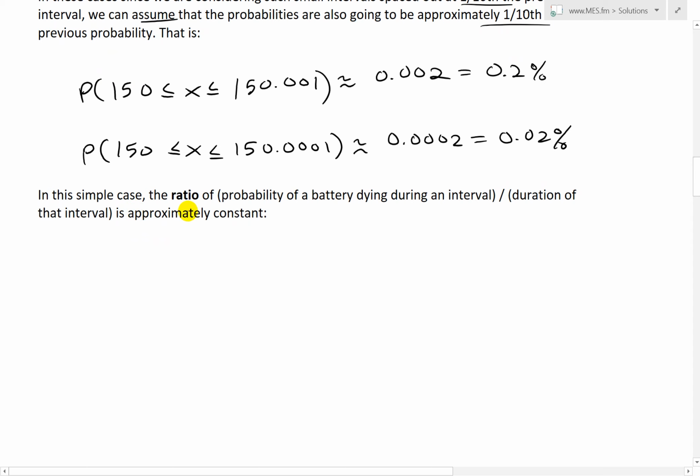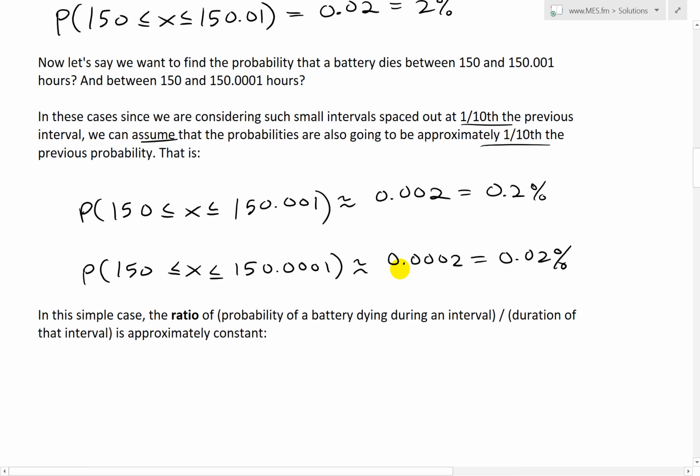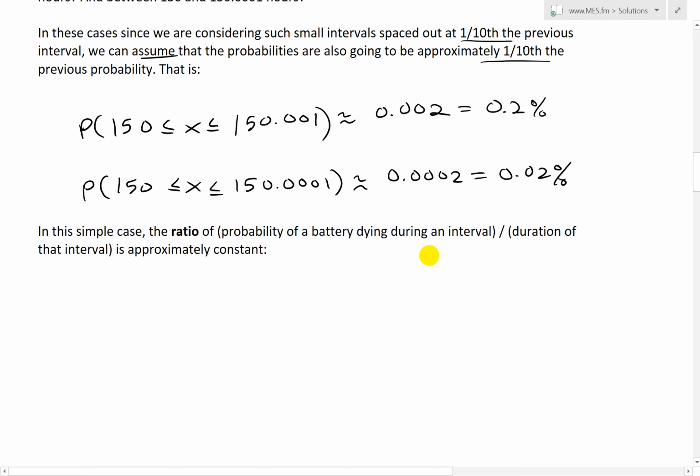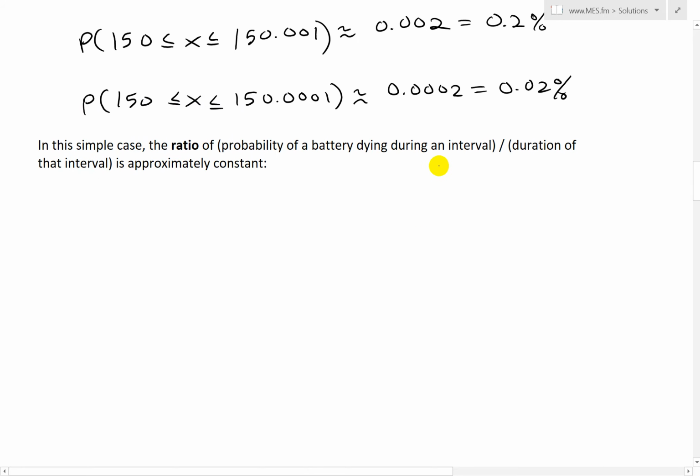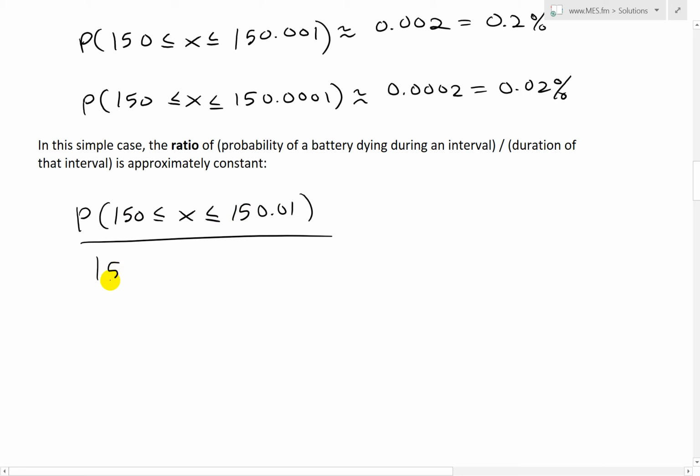And in this simple case, the ratio of the probability of a battery dying during the interval divided by the duration of that interval is approximately constant. As you can see, we're just moving it by a decimal place. And what I mean by this ratio, whenever you're dealing with small intervals like this, I'll write this ratio. The probability of a battery dying during an interval, I'll write this as P of, and in our case, we're going to have 150 less than x less than 150.01, divided by that interval, which is 150.01 minus 150, which equals 2.